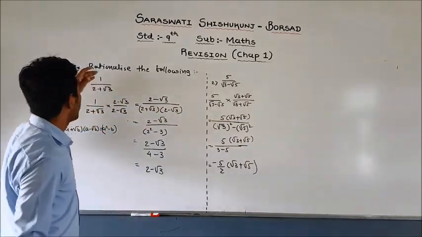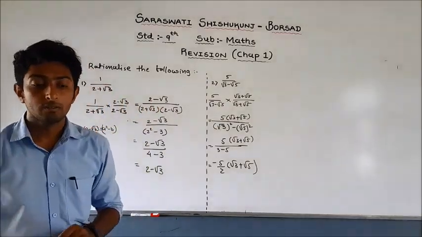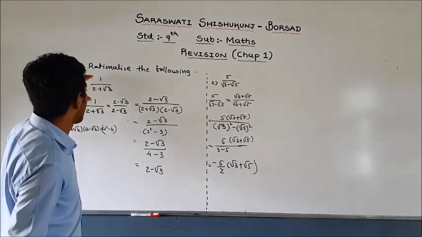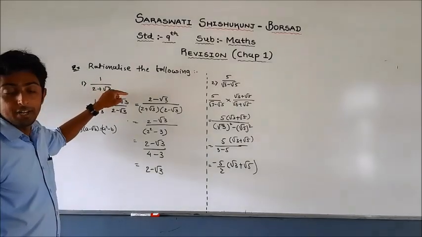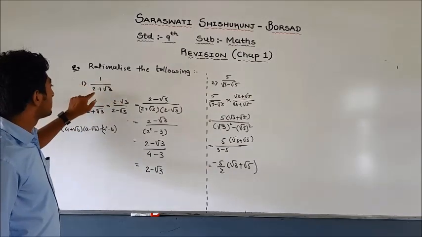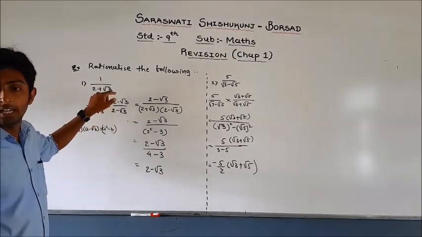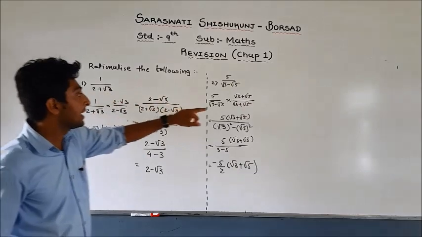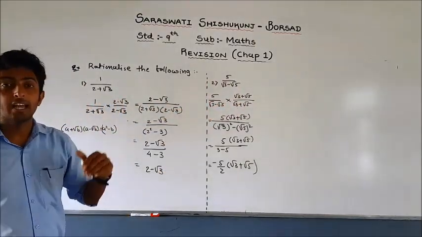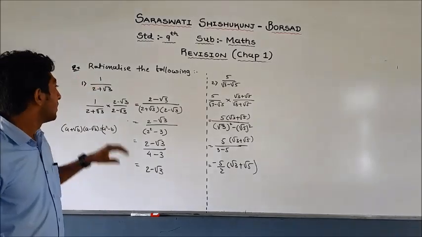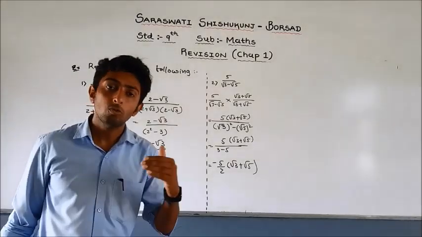So by this way you have to rationalize the denominator. You have to remember that you have to multiply and divide by the denominator with the opposite sign. Here 2 + √3, you have to multiply by minus sign. Here minus, so you have to multiply by plus sign. So by this way, there are lots of examples of rationalizing the denominator. Let us move further.